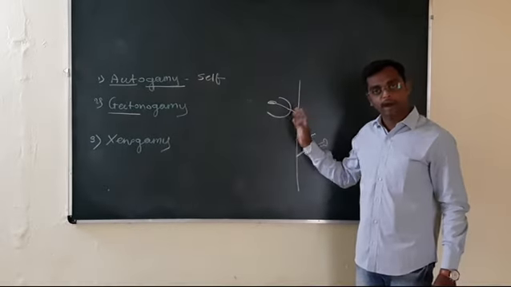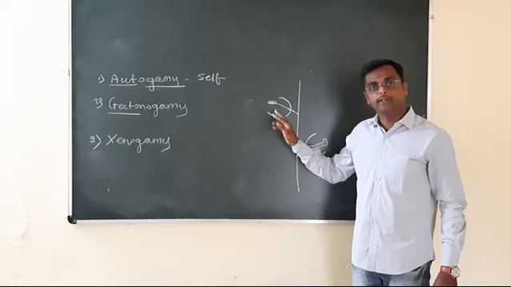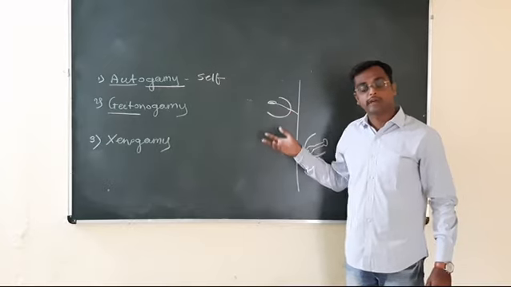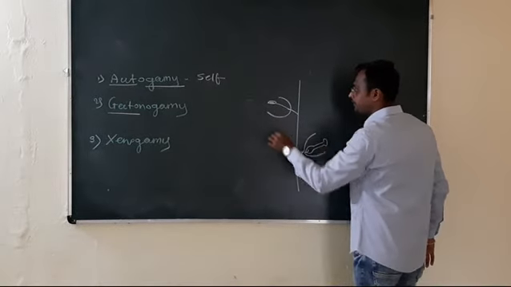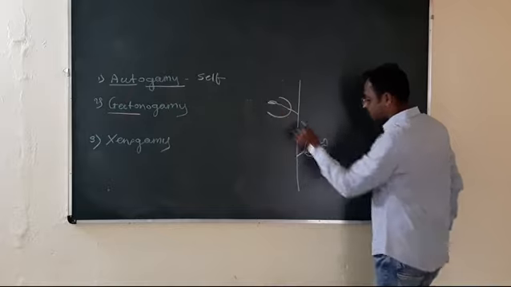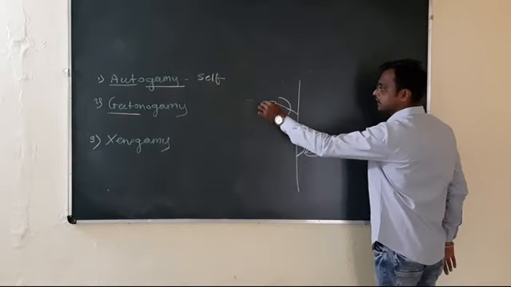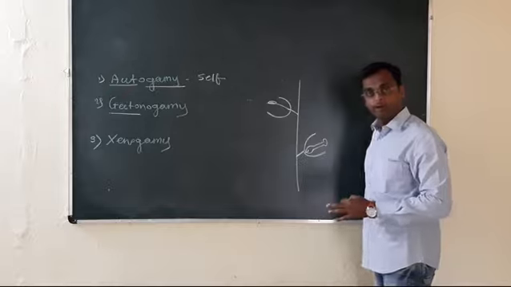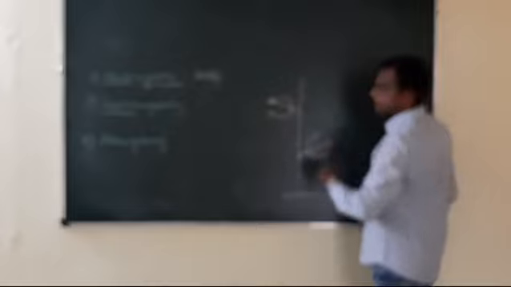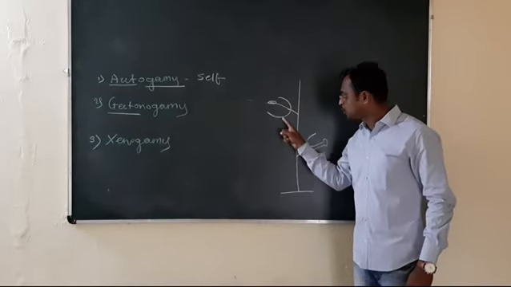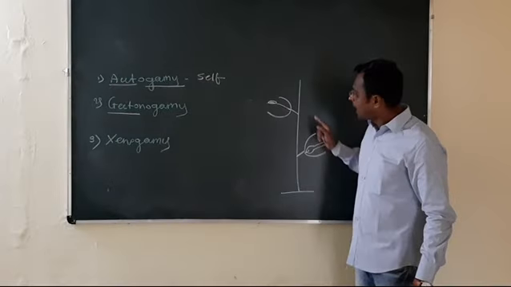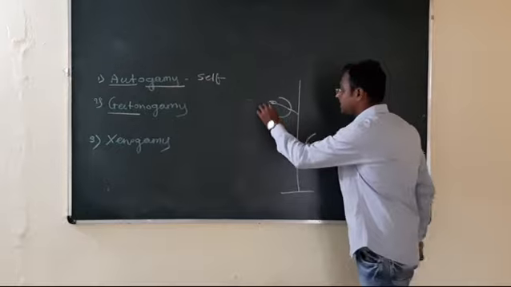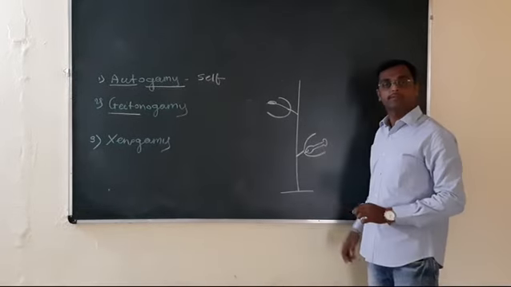Or if the flowers are bisexual, their maturation period is different. Anther and stigma mature at different times. Now, in such a condition, for this transfer from this anther to this stigma, pollinating agents are required, like wind or insects. Such a condition is called geitonogamy. The single plant produces two different types of flowers, the male flower separate and the female flower separate, and pollination from the male flower to the female flower takes place by the pollinating agents.